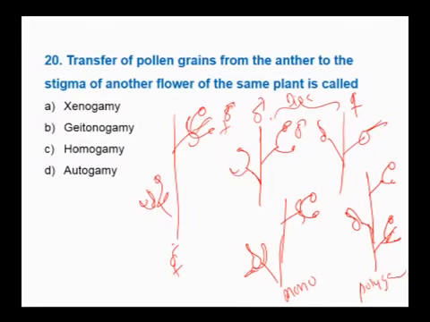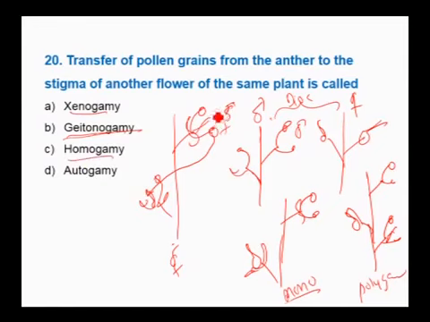Transfer of pollen grain from anther to the stigma of another flower of the same plant. This is possible in bisexual plants and also in monoecious plants, which is called geitonogamy. Geitonogamy means neighboring, whereas xenogamy is transfer of pollen between plants.